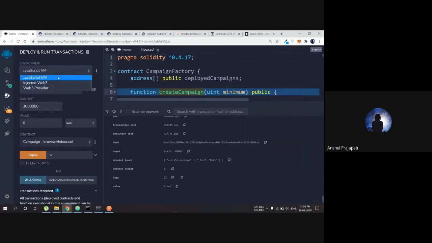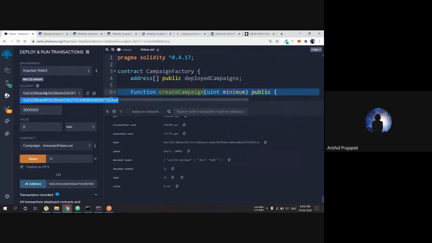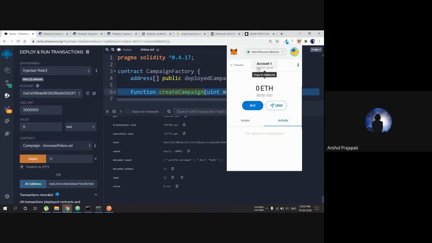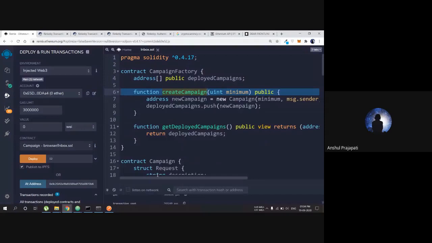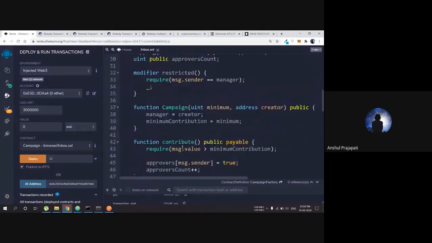And you can just inject Web3. Now this change has been there, like E0xe5D, and my network is also 0xe5D, same. So that's how we create a contract in this.